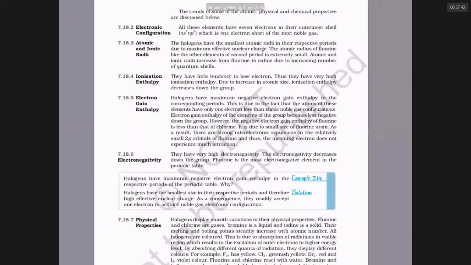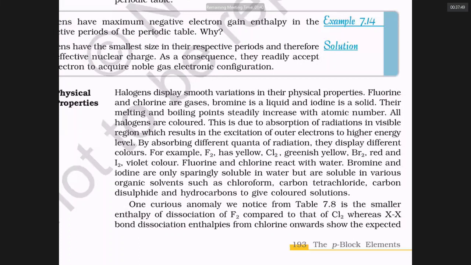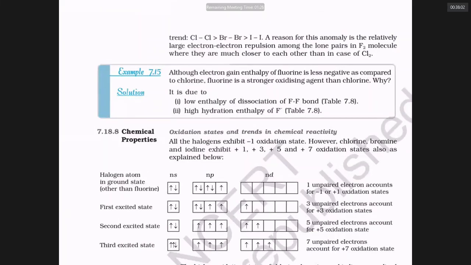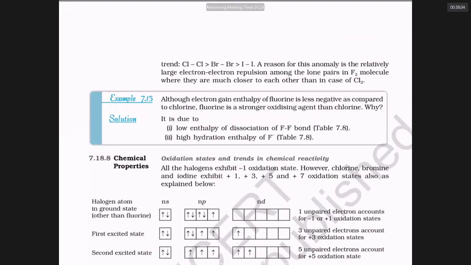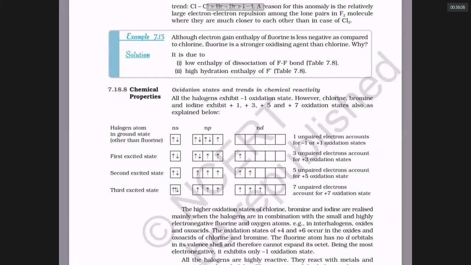All this is the pattern they described once again. In this paragraph, they said why halogens are colored. I said they are colored because they absorb a part of visible radiation. Why is it easy to break the F-F bond than the Cl-Cl bond? Because of small atomic size, and because of repulsions between the bond pair and lone pairs. What are the various oxidation states shown by chlorine, bromine, iodine? Excitation.